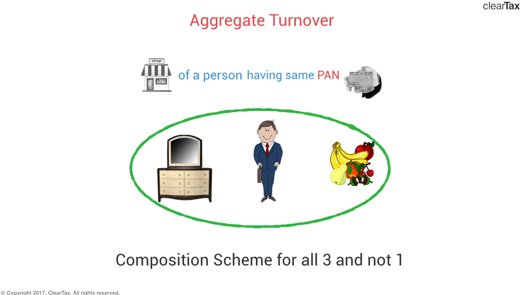So the implication is that if one taxpayer is opting into the composition scheme, then it will have to be followed by all other registered persons under the same PAN number. So your businesses can have different registrations as far as GST is concerned, but if all of them have one single PAN, then composition scheme will have to apply to all of them together.